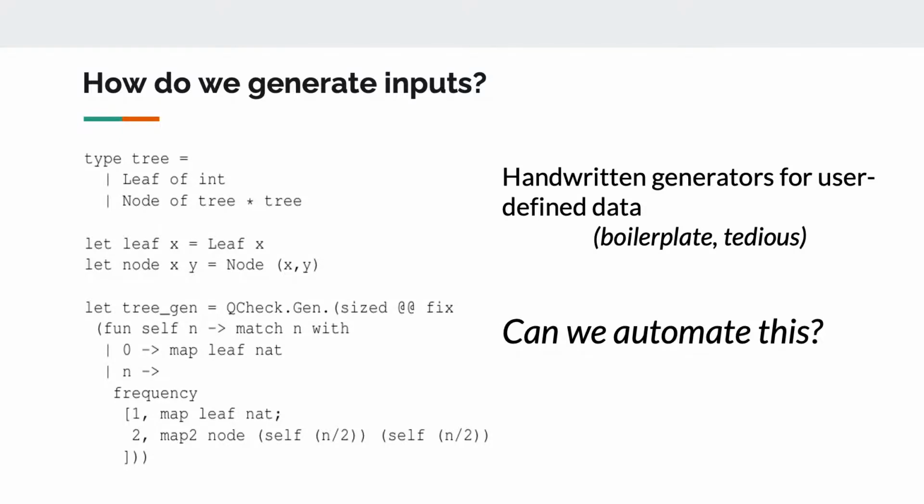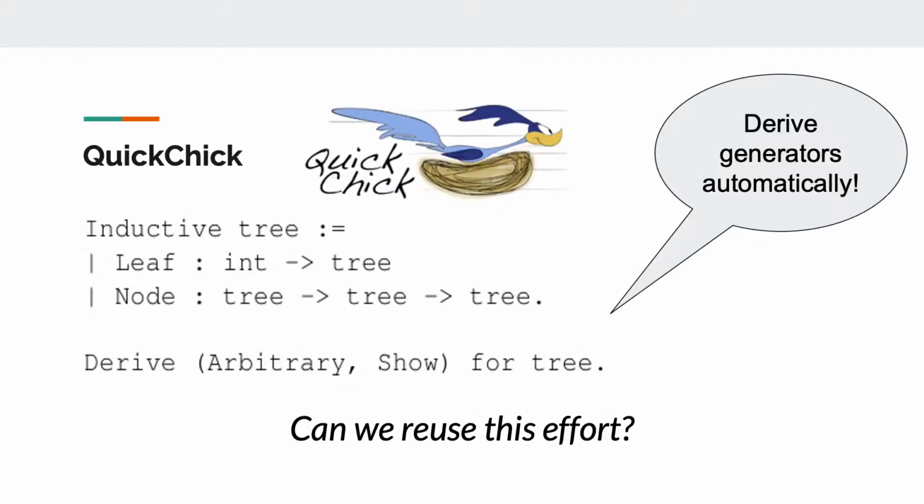Naturally, one wonders whether we can automate this process of getting generators for data types. The good news is that many property-based testing libraries provide this kind of automation. QuickChick, for example, which is a property-based testing library for Coq, provides this kind of automation and quite a bit more, having a lot of work and research poured into it.